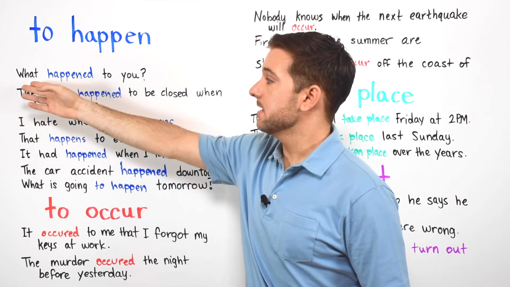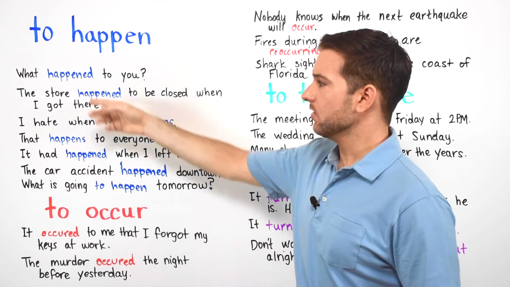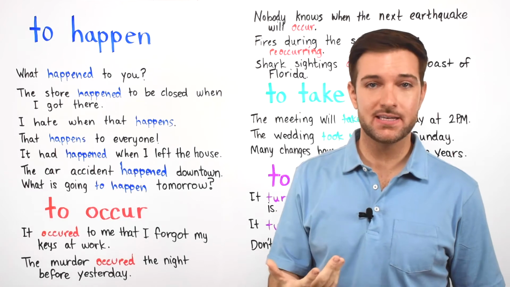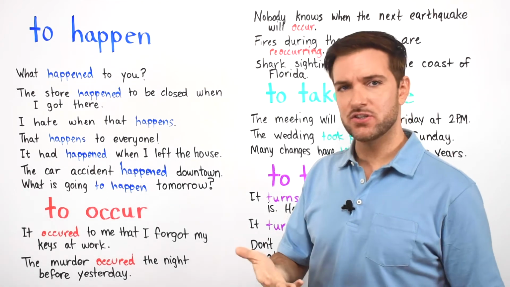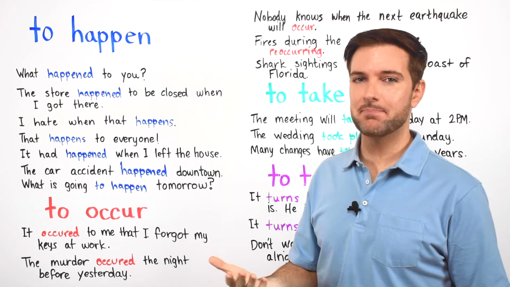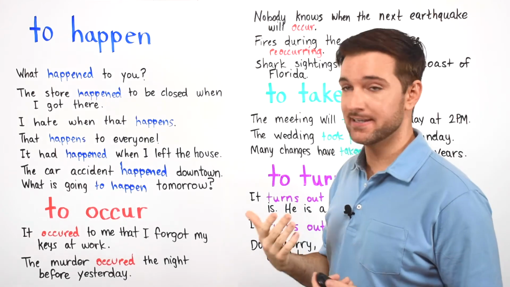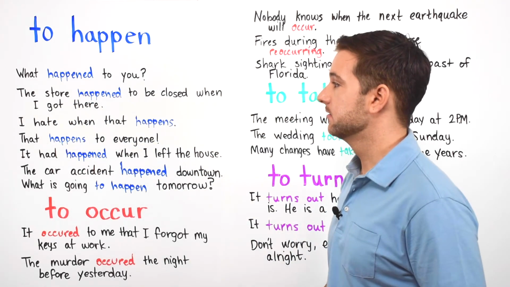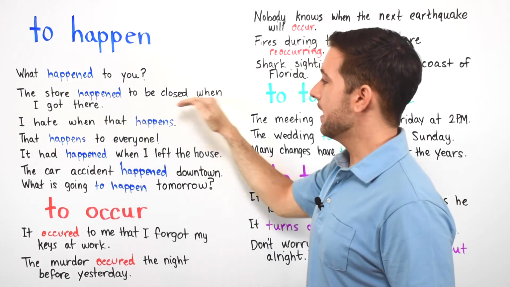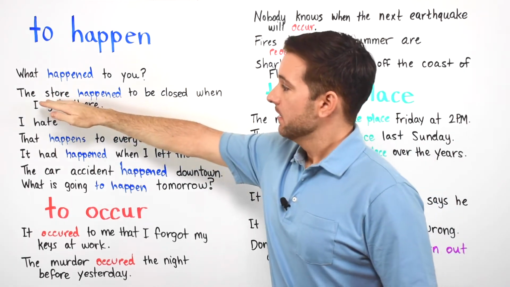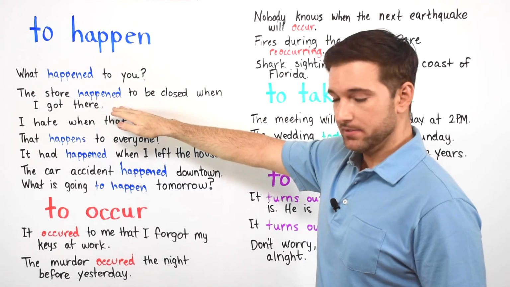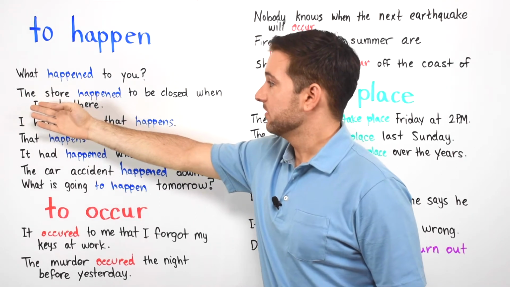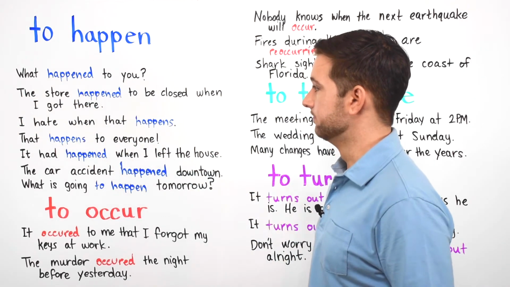Okay, for example, what happened to you? We're talking about an accidental event or maybe an unplanned event. You're asking, what happened to a person? Something happened and it was unexpected. It was not anticipated. The store happened to be closed when I got there. Again, it's not anticipated. People didn't expect the store to be closed, but it is. And so you say, the store happened to be closed when I got there.